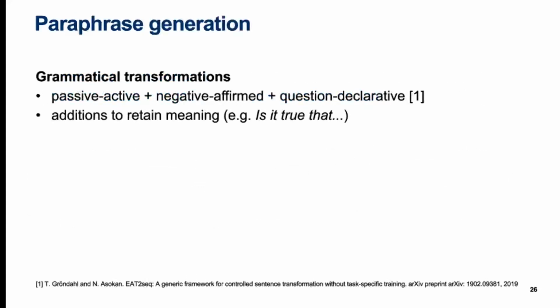For grammatical transformations, we use passive to active, negative to affirmed, and question to declarative transformations, with some additional material to retain the original meaning of the sentence. For example, a yes-no question like "Did John see Mary?" could be paraphrased as "Is it true that John saw Mary?"